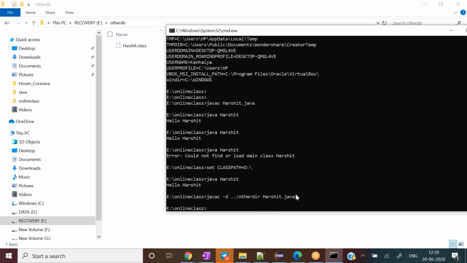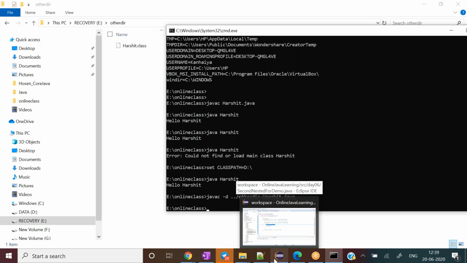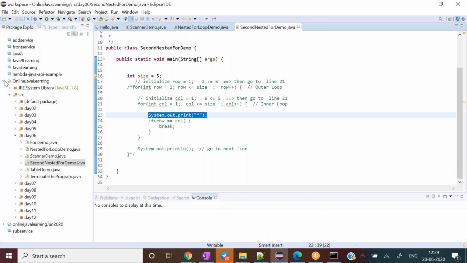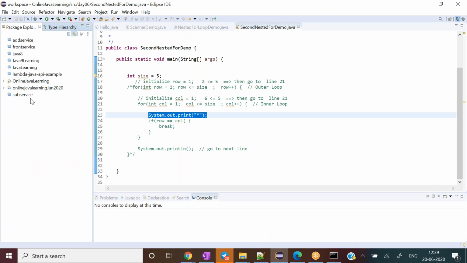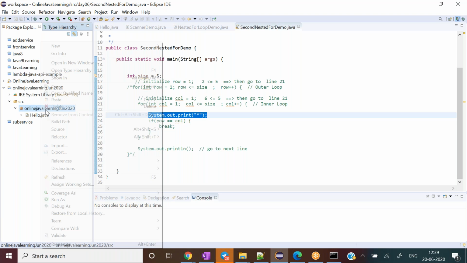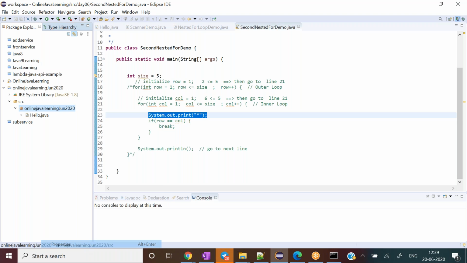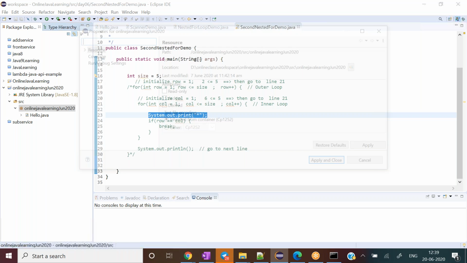And the same thing is done by the IDE also. If you have observed Eclipse and other IDEs, they never save any program's class file in the same directory. If I show you our first program, which we wrote earlier, and show you its properties or path, let's go there.